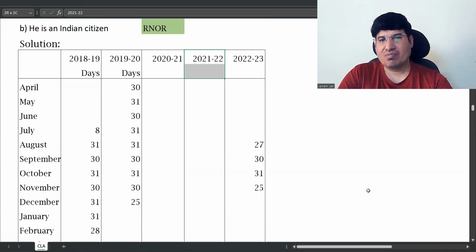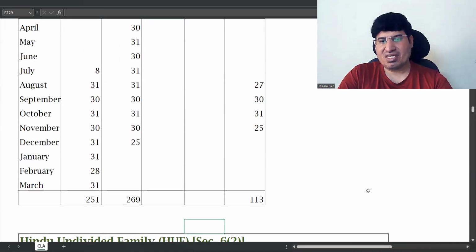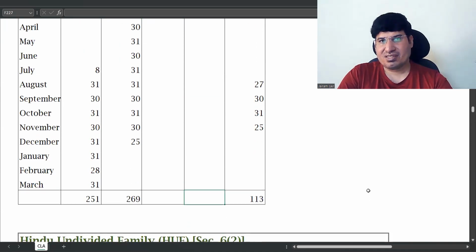Is 1 year before the previous year. So year onwards, if you start, see in the first year, he is in India for 0 years. For both the conditions, what do you need to make him a resident? He has to be a resident out of, what is the second additional condition? What is the first additional condition?